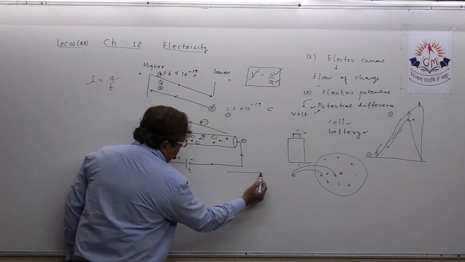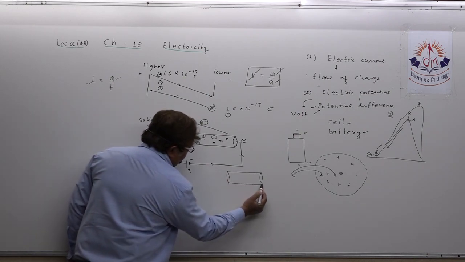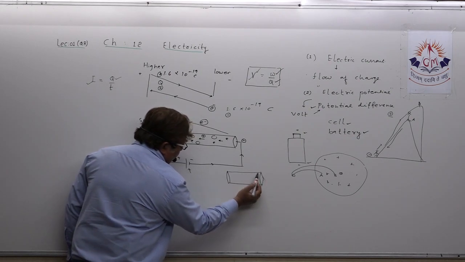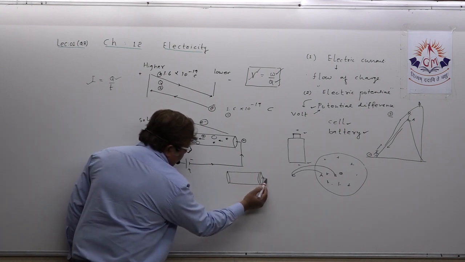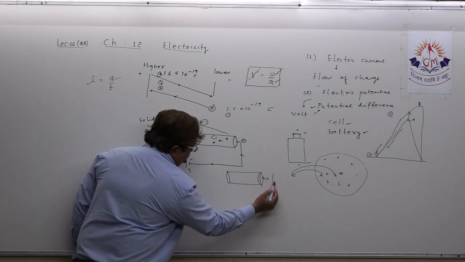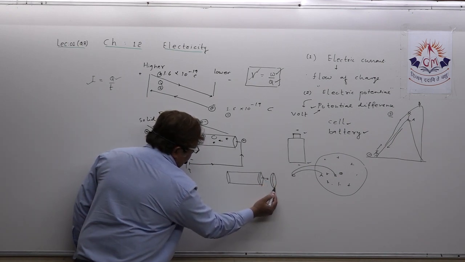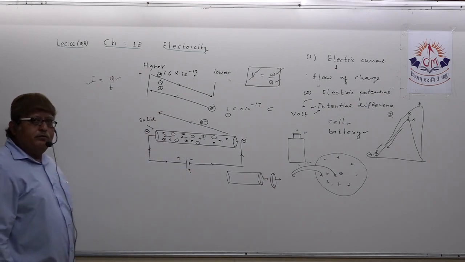Suppose this is a conductor. What is actually the meaning of cross section? You just cut a very thin part of that. Suppose this is a very minute thin part I have separated. This can be called one cross section.